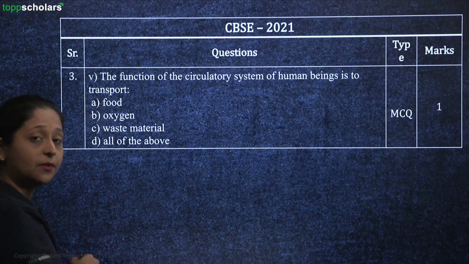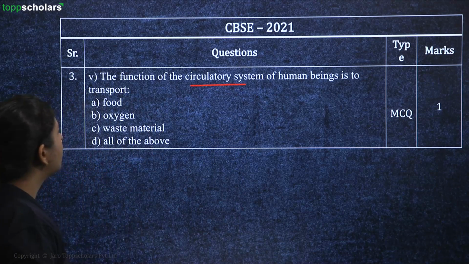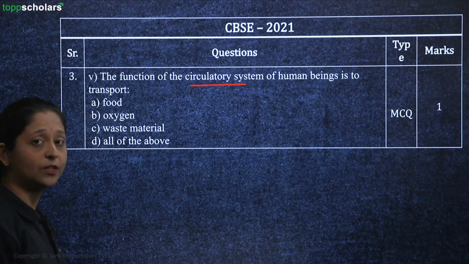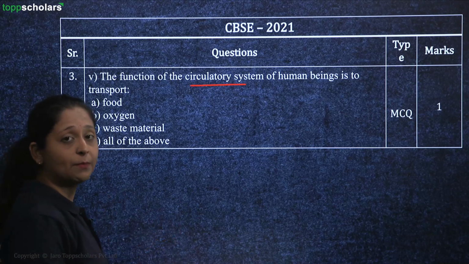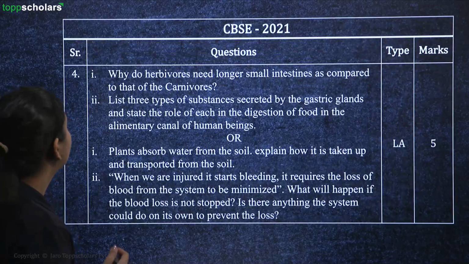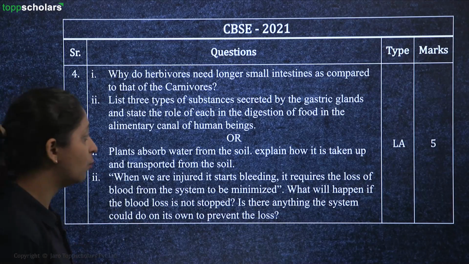And one more MCQ that you get from the same paragraph is, the function of the circulatory system of human beings is to transport food, oxygen, waste material, or all of the above. So your body will be transporting everything, so it will be part of your circulatory system. Clear? Right.